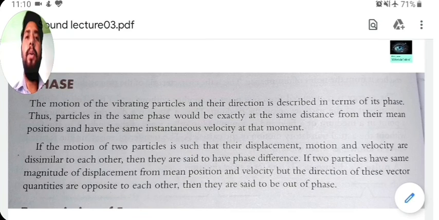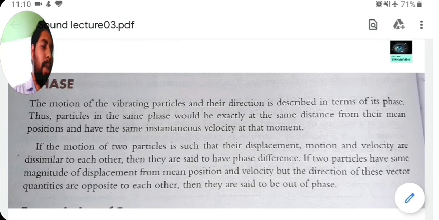So today we are going to start our next lecture on sound, and that is the third lecture from the sound chapter, and we are going to start from the phase.